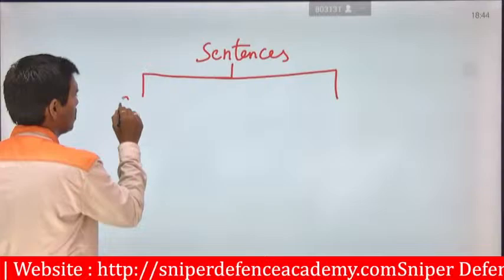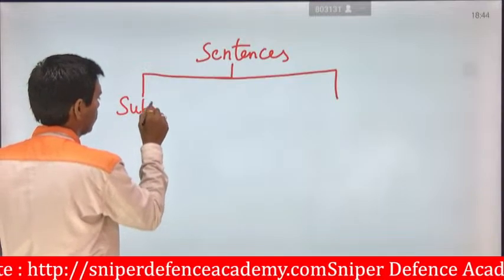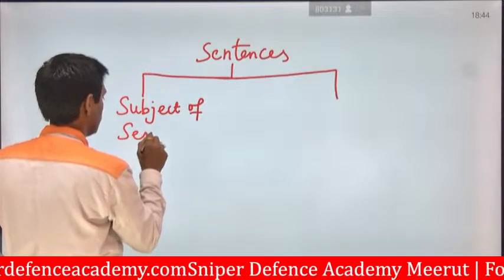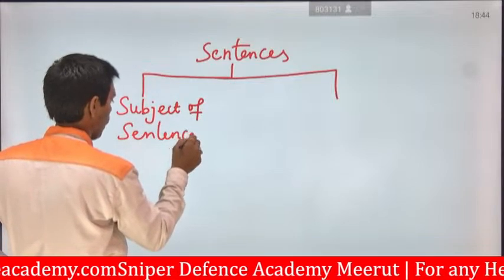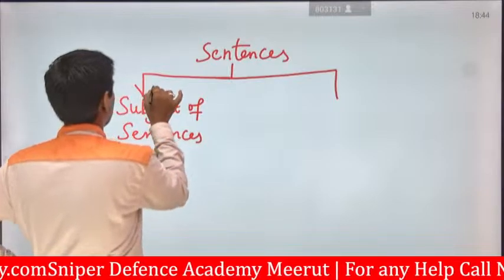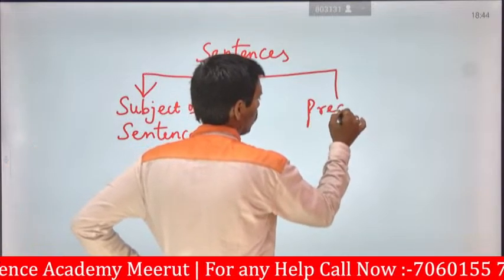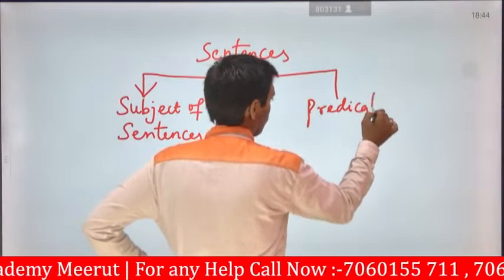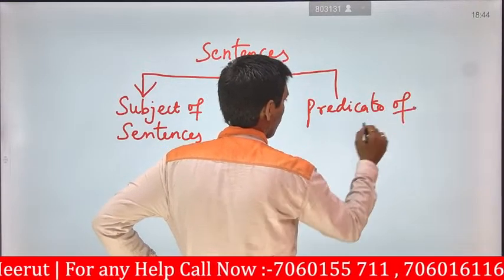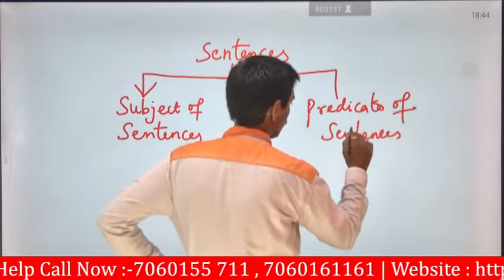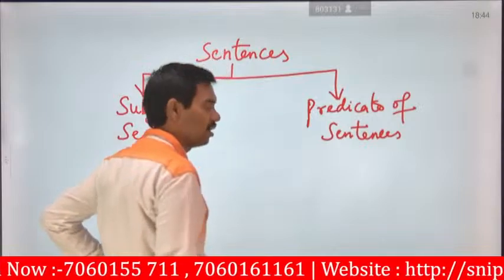One is the subject of sentences. Number two is the predicate of sentences. You have to pronounce it properly.